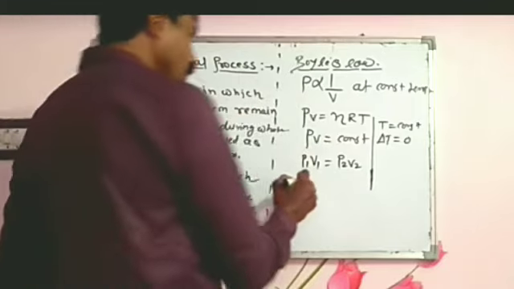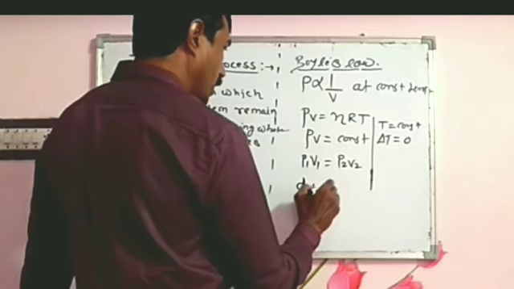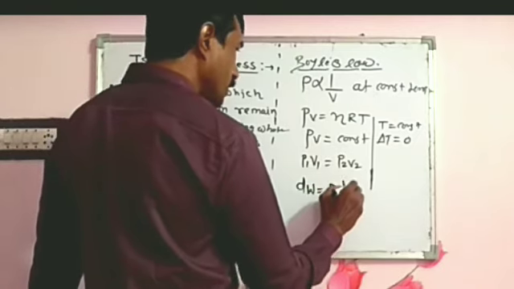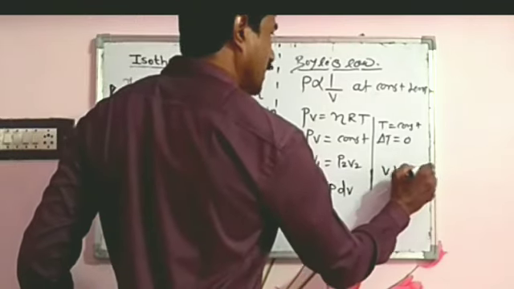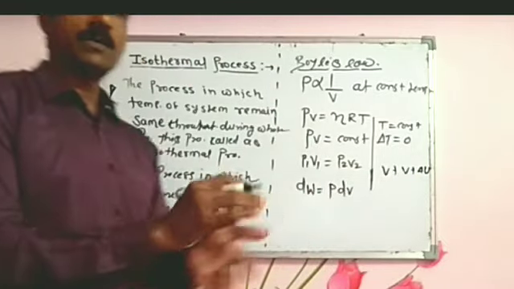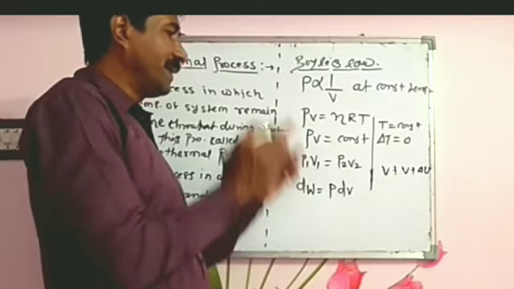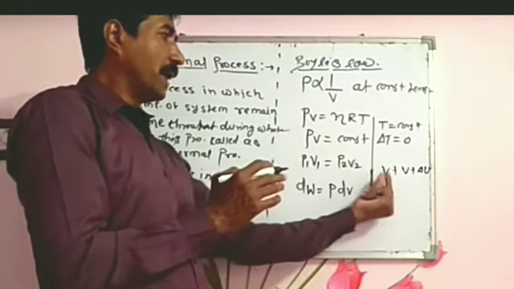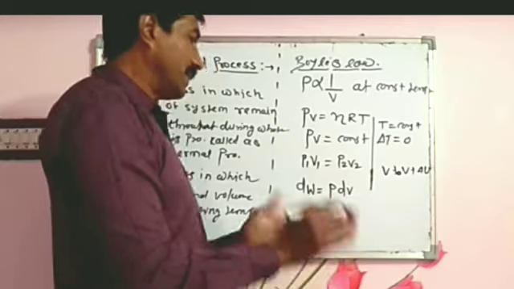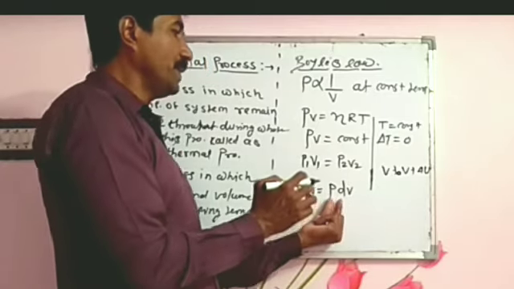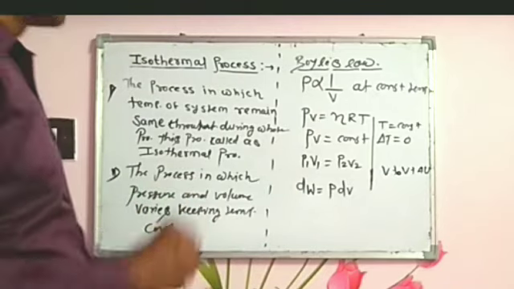According to the equation of work done, dW equals PdV, the work done when the volume changes from V to V plus del V, an infinitesimal change in volume. At the intermediate state, P is the pressure, so the work done dW equals PdV.